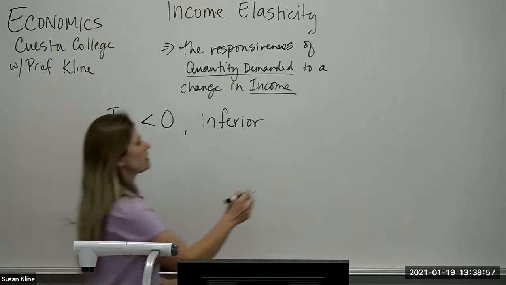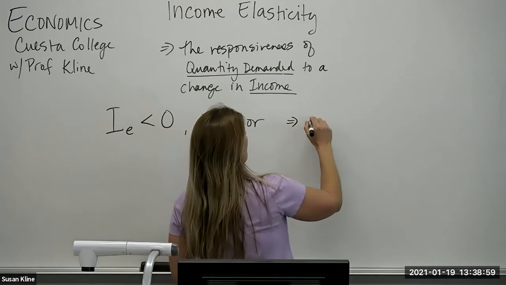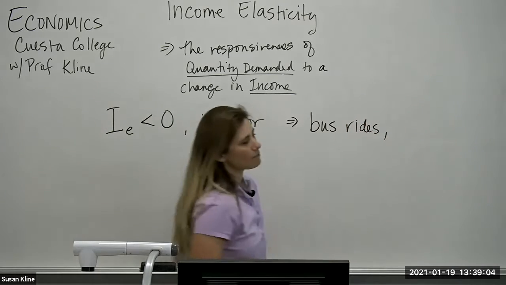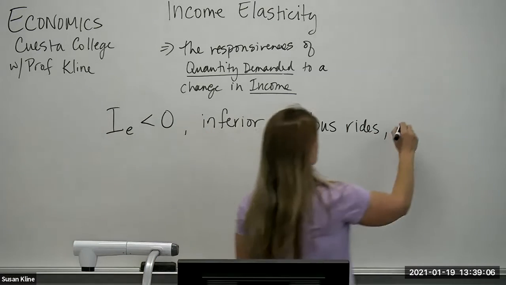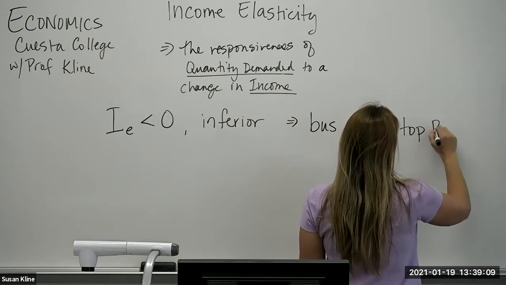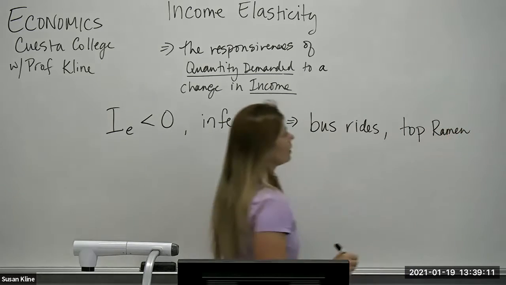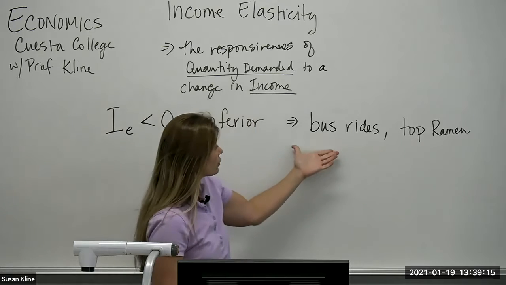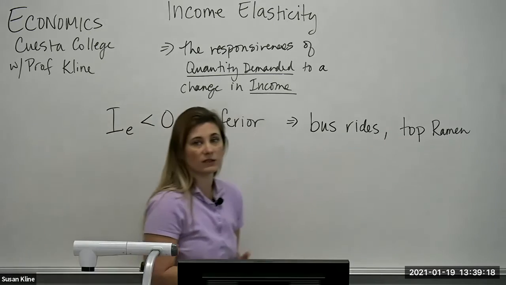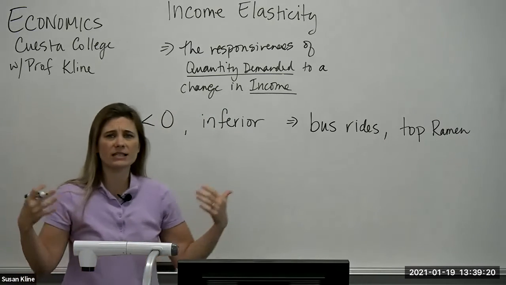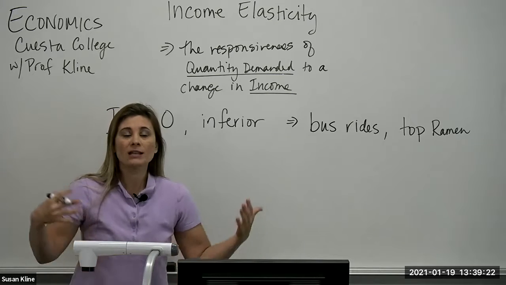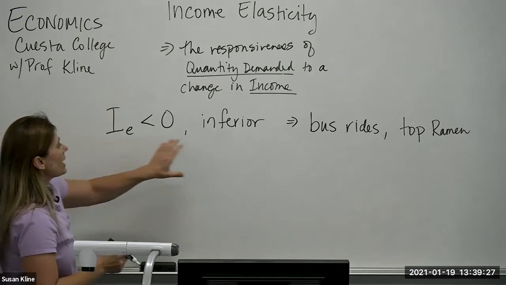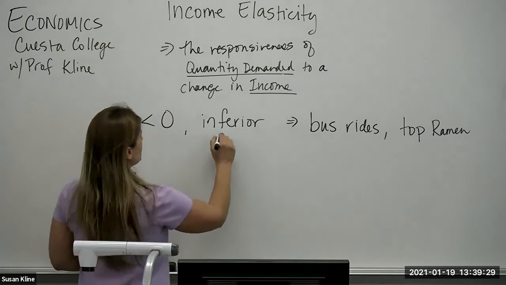So things that we like to think about that are inferior goods, things like bus rides, right? Top ramen, particularly for college kids, right? Because you tend to buy these when your income is lower, and as your income increases, you're going to buy less of these items. And again, this is ceteris paribus. Economists tell stories about median behavior. So if it's negative, it's an inferior good.